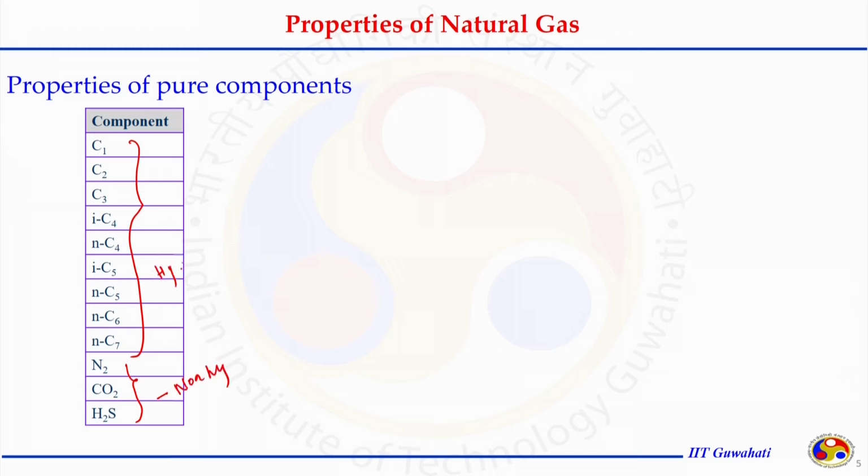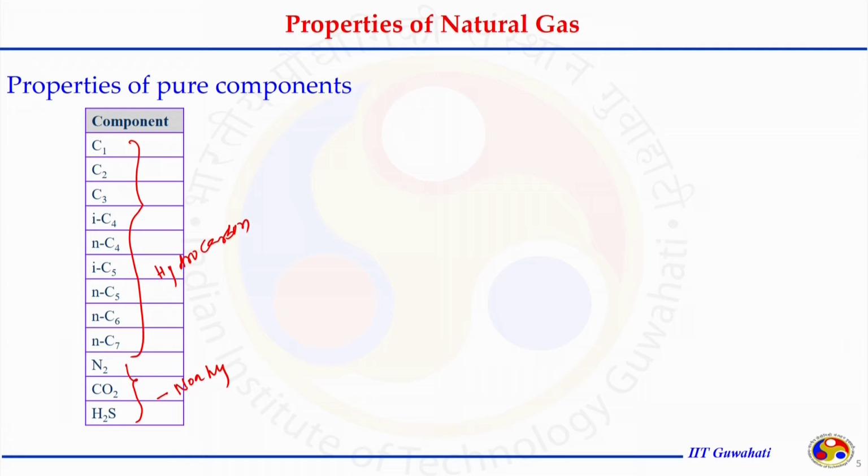These are hydrocarbon gases. When dealing with this kind of composition, we need to know the properties of these compounds to estimate the mixture properties.